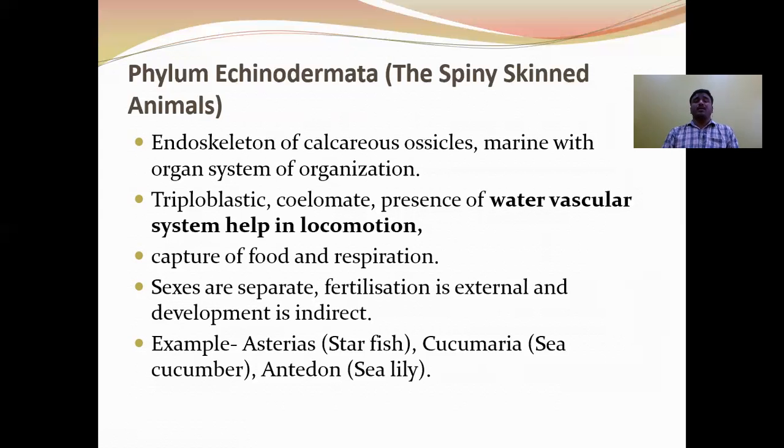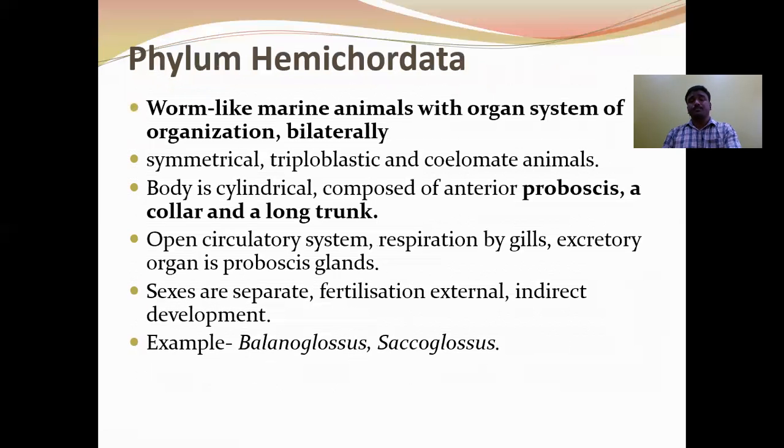Sexes are separate, fertilization is external, and development is indirect. Many larval forms are present like Bipinnaria. Examples: Asterias, starfish; Cucumaria, sea cucumber; Antedon, sea lily. The important point to remember is the function of the water vascular system.